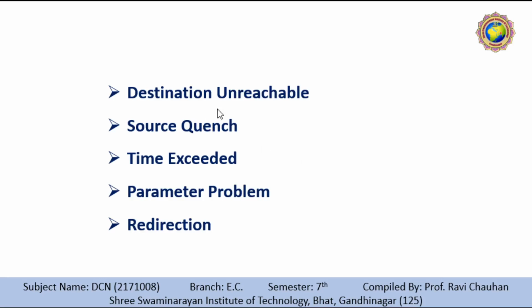The first, destination unreachable. When a router cannot route a datagram or a host cannot deliver a datagram, the datagram is discarded and the router or the host sends the destination unreachable message back to the source host that initiated the datagram. Note that a destination unreachable message can be created by either a router or a destination host. Second is source quench.